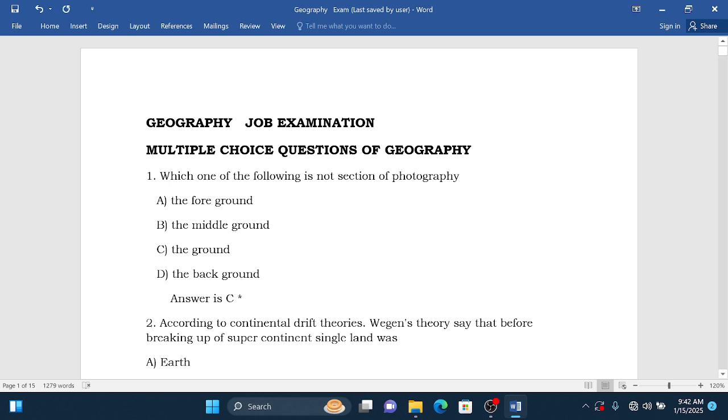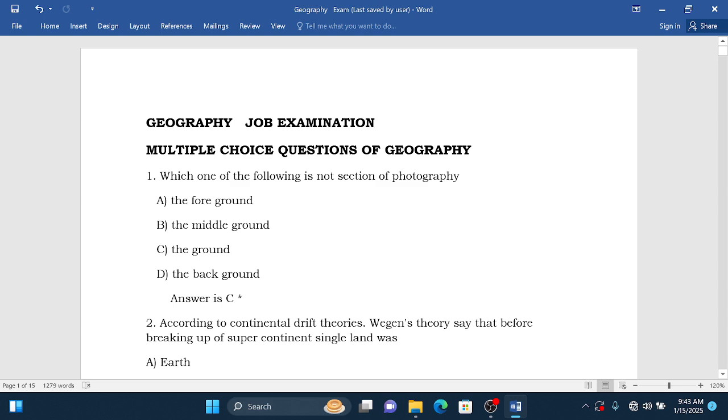Which one of the following is not a section of photography? They give us different sections of photography, but they want us to choose which one is not a section of photography. A, the foreground. B, the middle ground. C, the ground. D, the background.